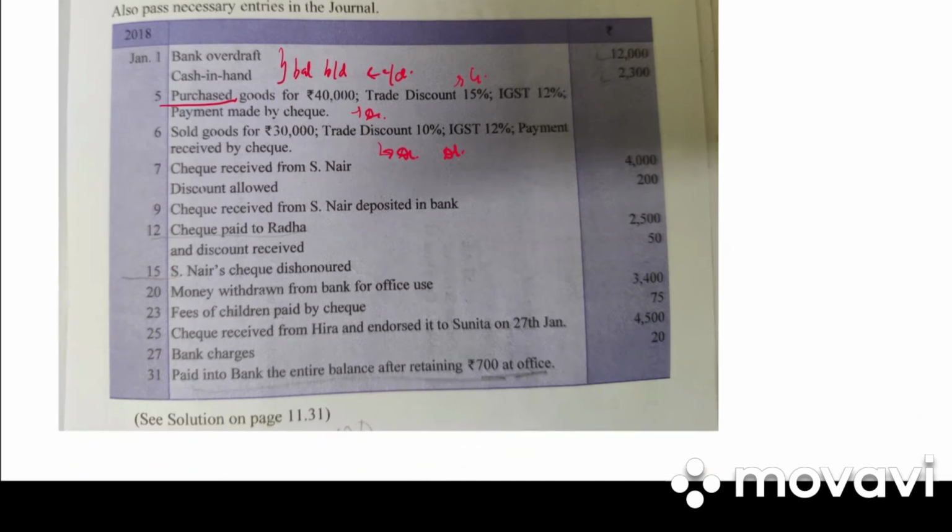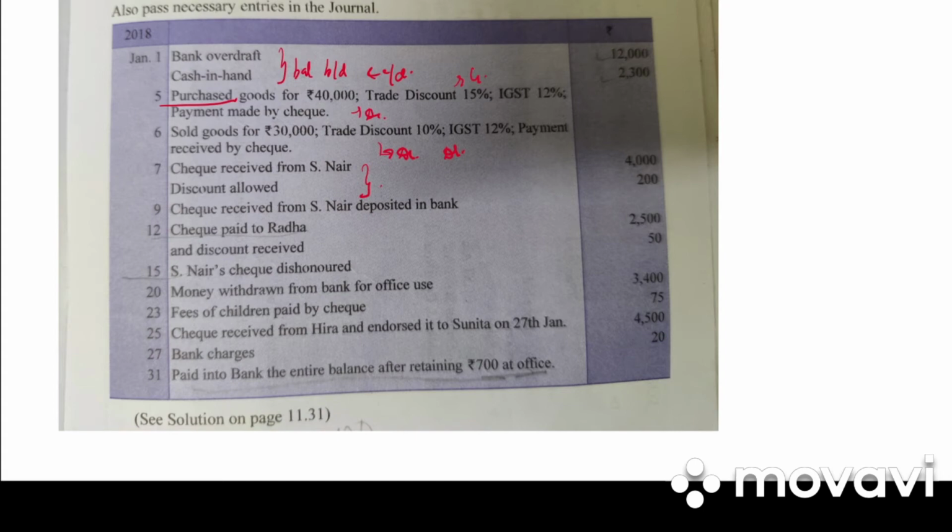Then we have check received from Nair, discount allowed. So we have received the check but not deposited. So on the debit side it will be written check in hand. Then on 9th it is deposited into bank. So what will be the entry? Check in hand to bank account.